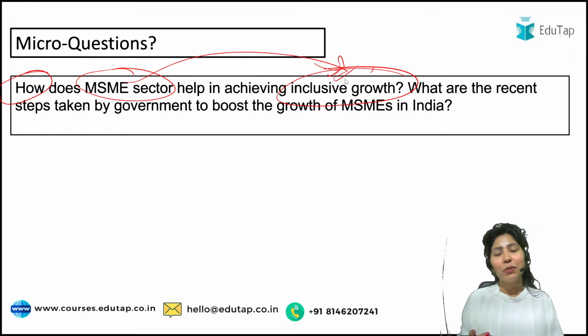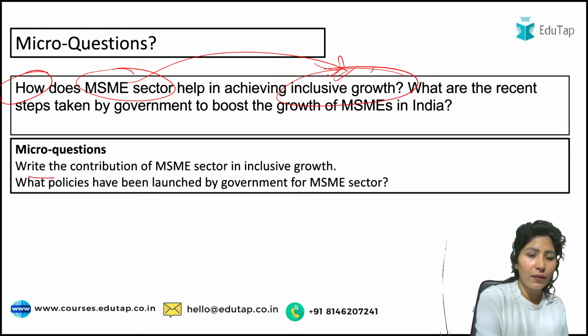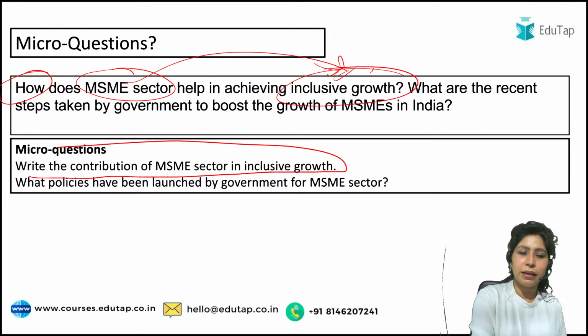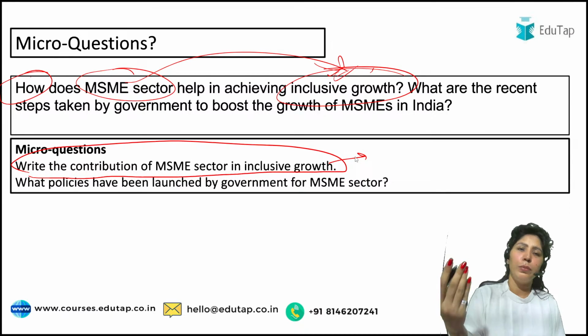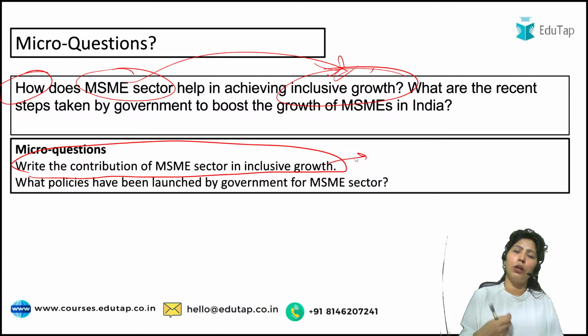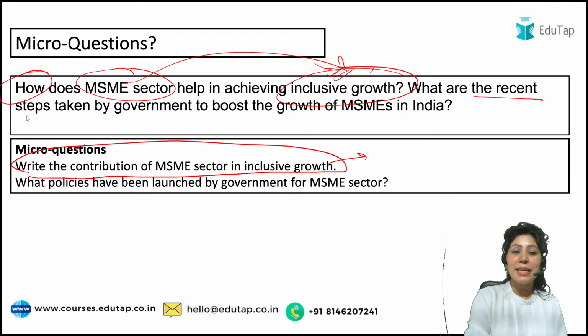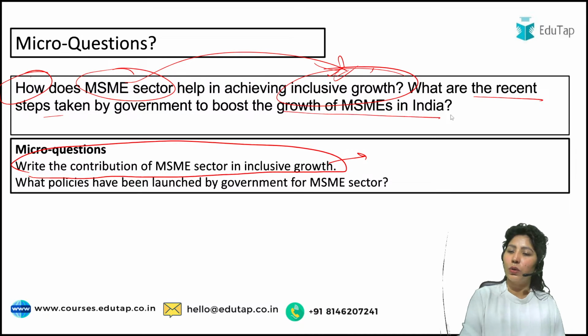So what you can do is give some data regarding how the MSME sector is helping inclusive growth. Please write the contribution of the MSME sector in inclusive growth. You could talk about employment, women empowerment, self-help groups and things like that. And what are the recent steps taken by the government to boost the growth of MSMEs in India?